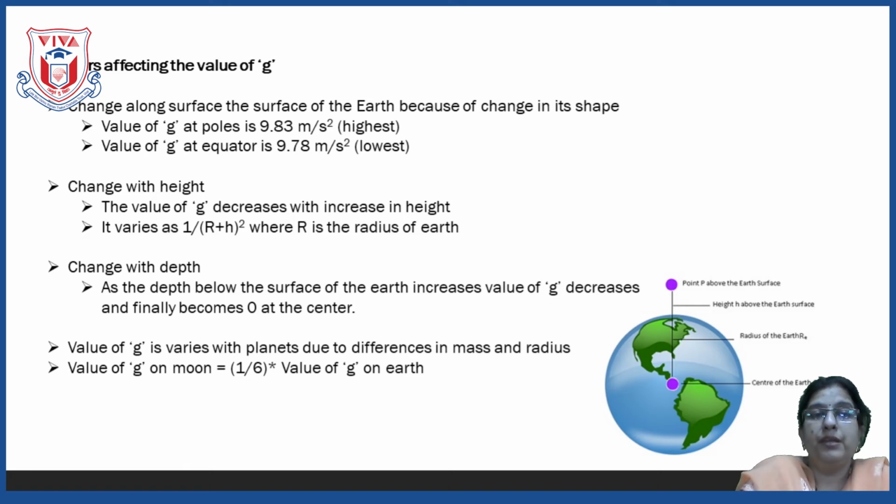Now, if the value of g goes on changing on the earth, then how much must it be on the moon? The value of g is not the same on any other planet. Is it clear? It varies from planet to planet. The value of g, the acceleration due to gravity, on the moon is 1/6 of the earth's gravity.